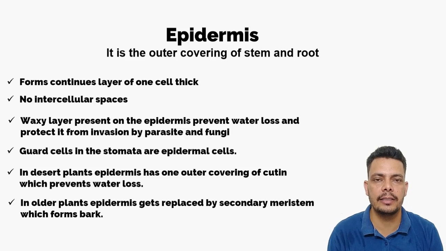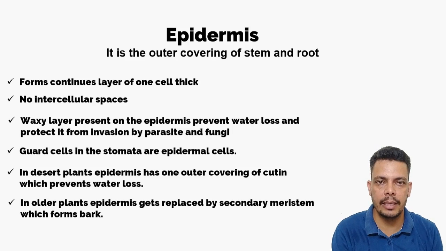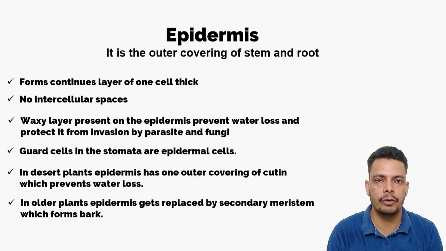This epidermis is replaced by meristem. It makes cells towards the outside, and they die after some time and it becomes the bark. You have observed the bark of a tree. It is made from the secondary meristem, which replaced the epidermis.